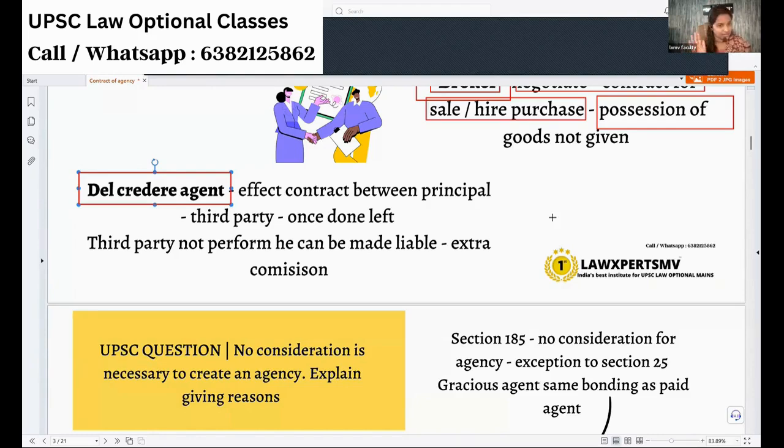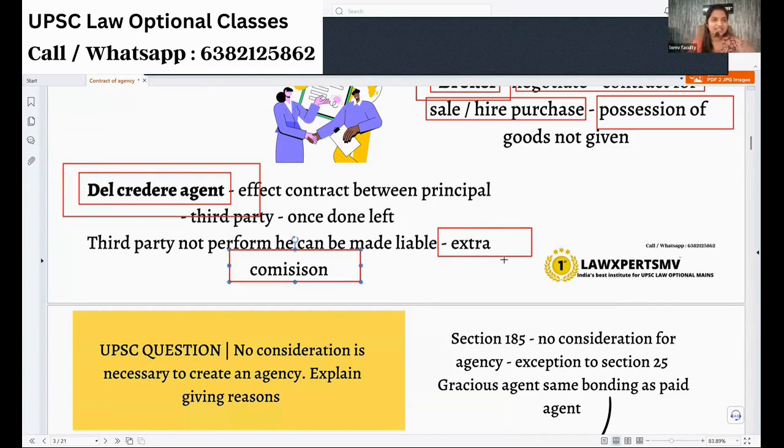They are only negotiators, but in case the party they vouched for breaches any terms of the contract, they will pay you the compensation, for certain extra remuneration from the parties. So they are called del credere agents. Just for extra commission, they are putting their head inside the guillotine.